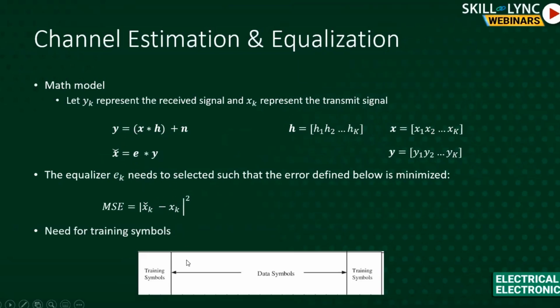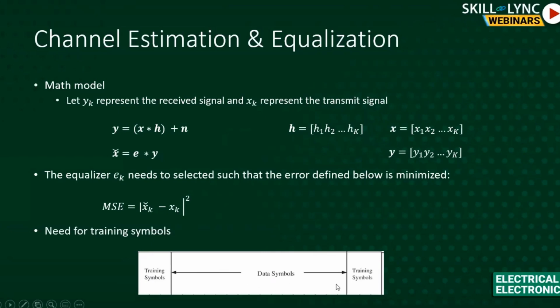Now, how do we even know what the error is, because we don't know these symbols, right? So there is a methodology that is used, what we call training symbols or pilot symbols. So before you send the data, the transmitter always sends some known symbols. What this means is that the receiver already has an idea of what this should be. In that way, it can estimate the MSE and it can find this E that can decode your signal. So it uses these training symbols to find out the channel, which is called channel estimation. And once it finds out the channel, it applies the inverse of that to extract your data. And that's when the data transmission starts.